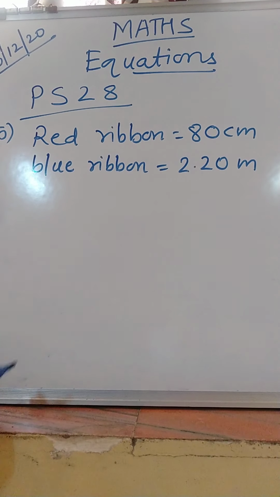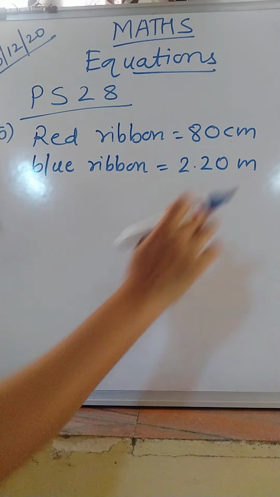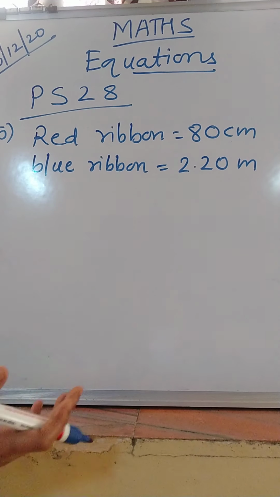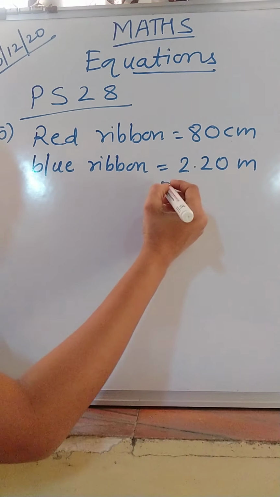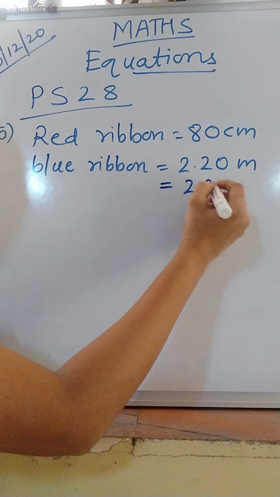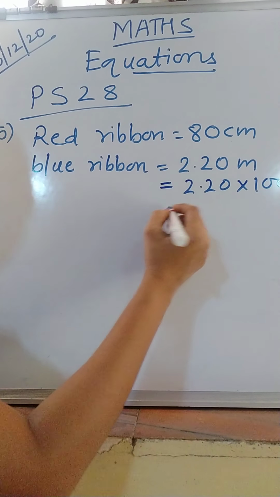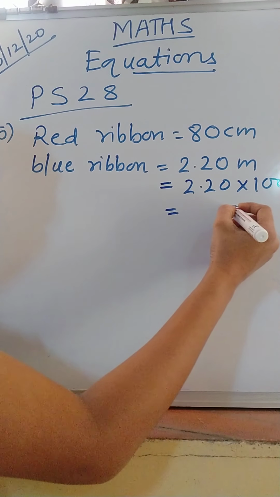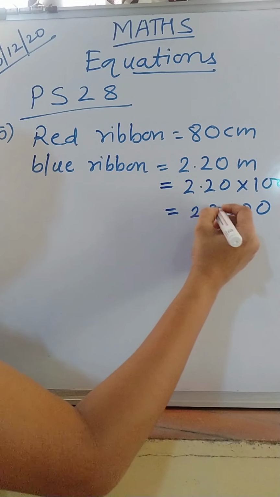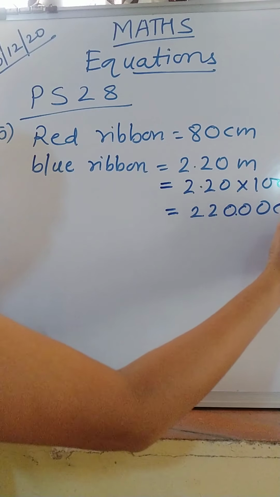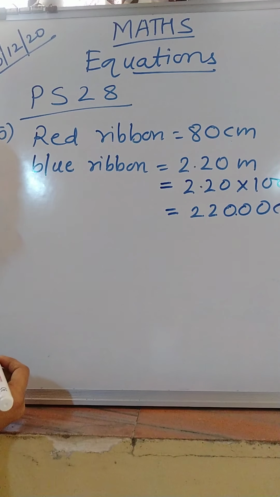Now see, if you observe properly, here the unit is centimeter and here the unit is meter. So you have to convert one unit into another first, right? So we will convert this 2.20 into centimeter. So 2.20 multiplied by 100, because 1 meter is equal to 100 centimeter, right? Two digits, so your blue ribbon is 220 centimeter.